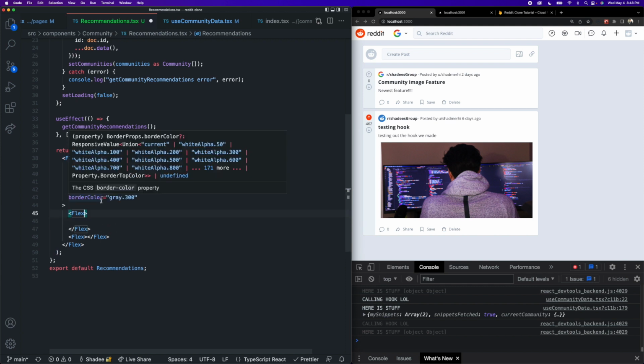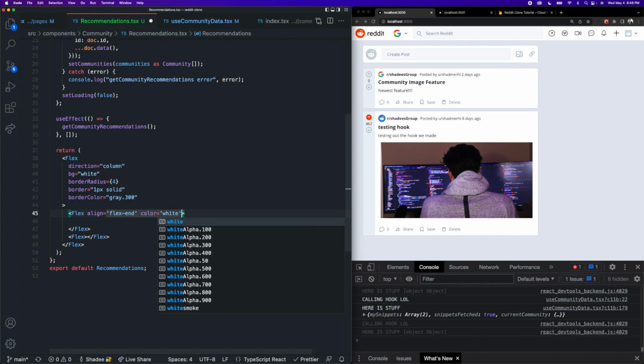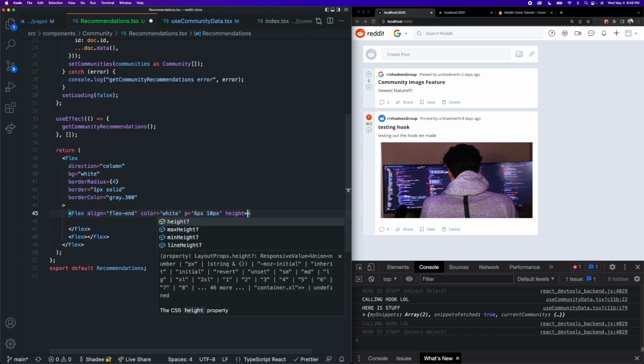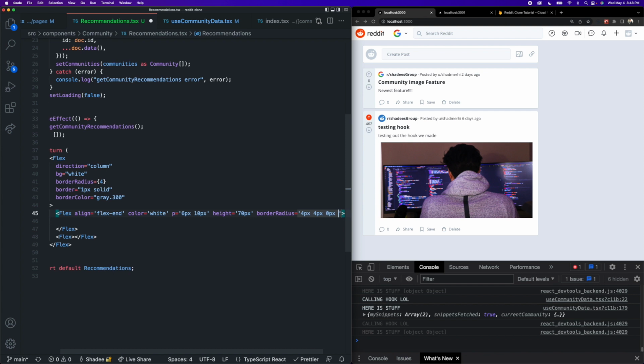The header component is going to have an align value of flex-end because we want the text to appear at the bottom of the container. We're going to make the text color white. We're going to give this padding of 6 pixels top and bottom, 10 pixels left and right. We're going to make the height 70 pixels. The border radius is going to take 4 inputs: 4 pixels, 4 pixels, 0 pixels, 0 pixels.